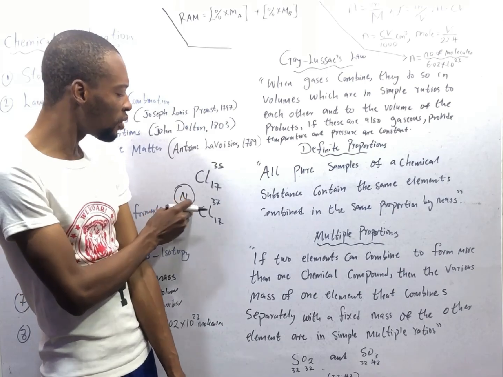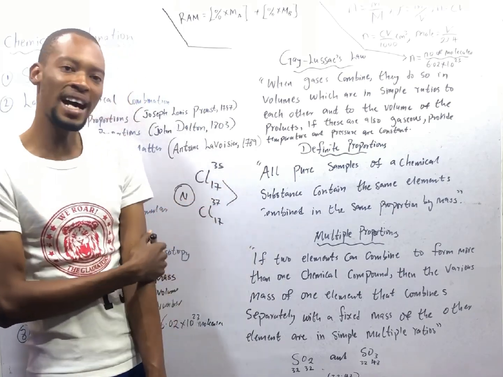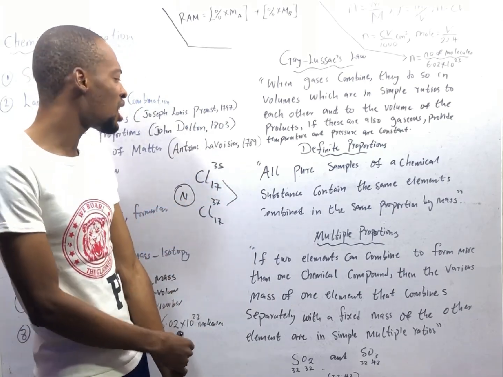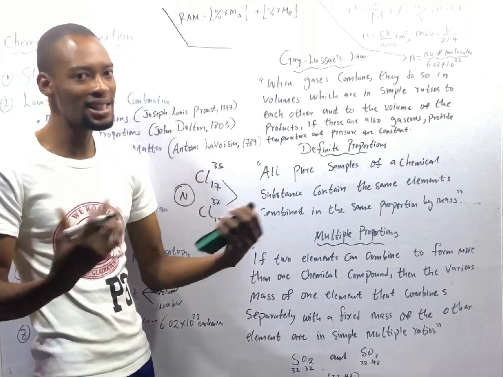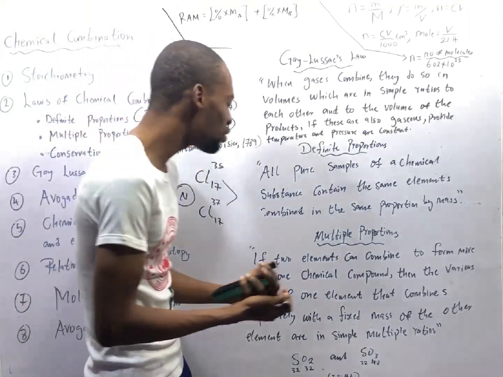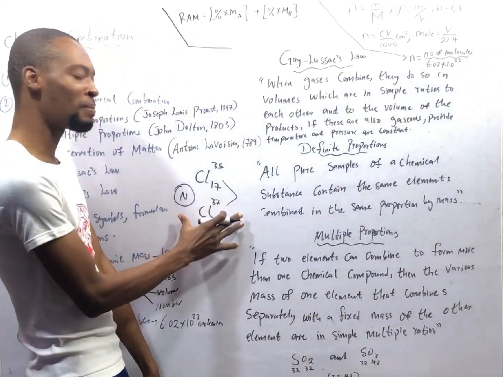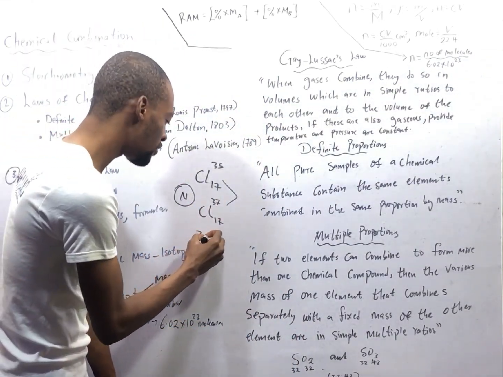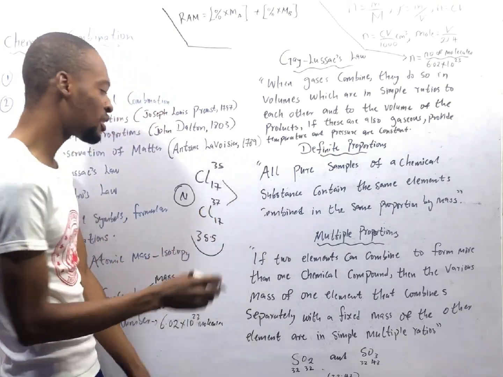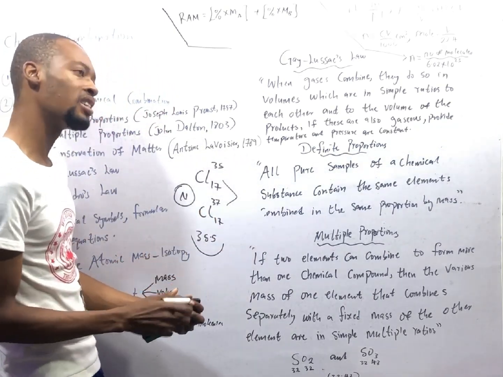How do you now look for the atomic mass of chlorine? Because if I ask you for the atomic mass of chlorine, you can't be telling me 35 or 37. We'll be getting confused, or I will have to be giving you the mass to use. At the end, we're able to solve the relative atomic mass of chlorine to be 35.5. So in isotopy, how do you find relative atomic mass?